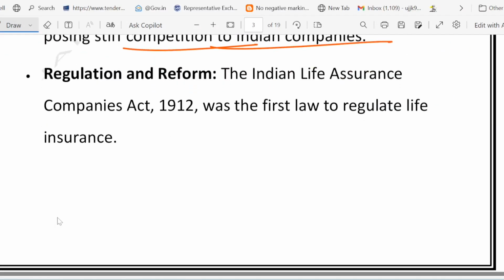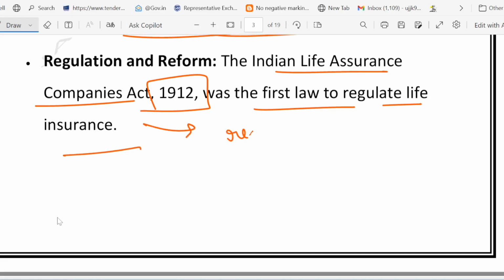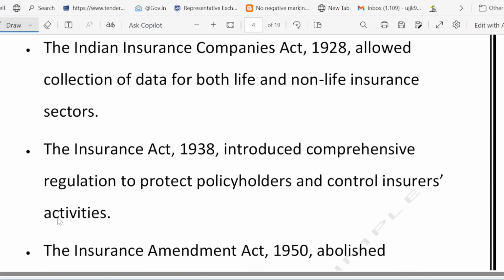Now friends, have a look at the regulation and reforms. In 1912, the first law was passed, called the Indian Life Insurance Companies Act, to regulate the insurers. Then comes 1928, where the Indian Insurance Companies Act commenced. It allowed collection of data for both life and non-life insurance sectors. Then comes 1938, where the Insurance Act introduced stricter rules to protect customers from fraud.